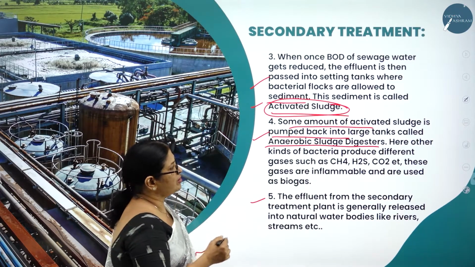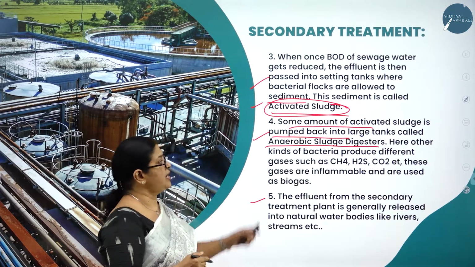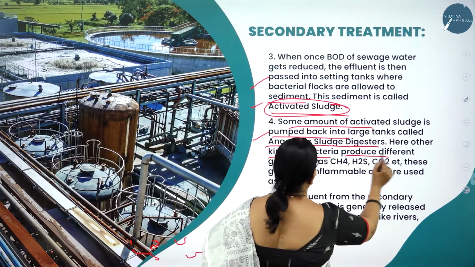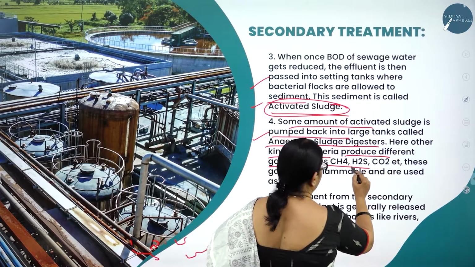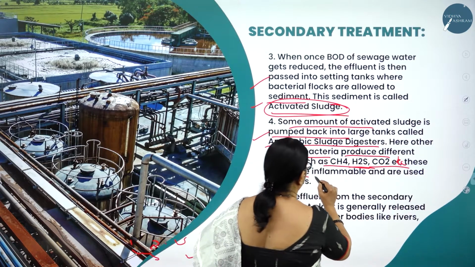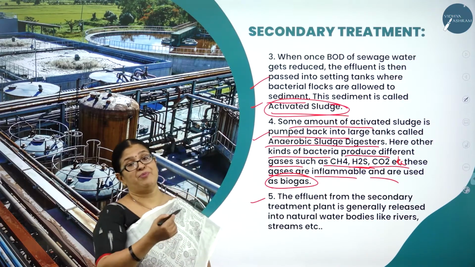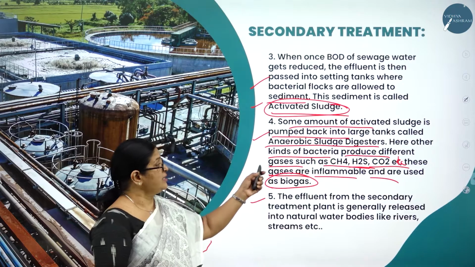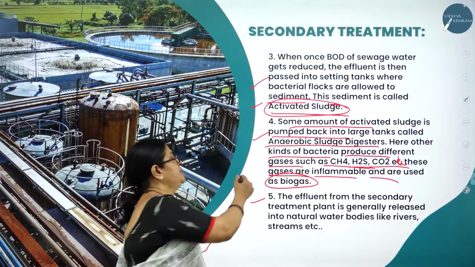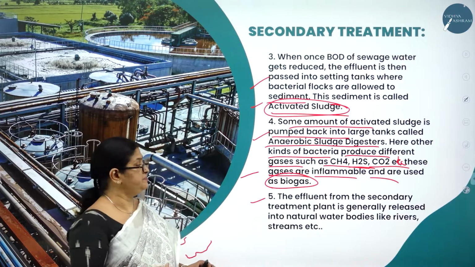Next, some amount of activated sludge is pumped back into large tanks called anaerobic sludge digesters, and here other kinds of bacteria produce different gases like methane, hydrogen sulfide, carbon dioxide, etc. These gases are inflammable and are used as biogas. See, even the byproducts of the sewage treatment, like methane, hydrogen sulfide, carbon dioxide, are called what? Biogases. So that is also very important. See how it is reused again.